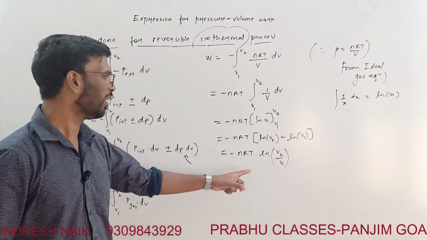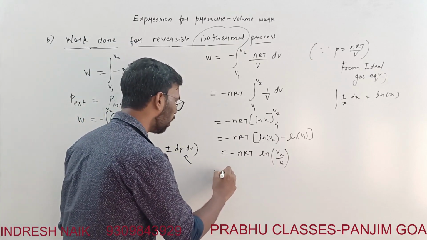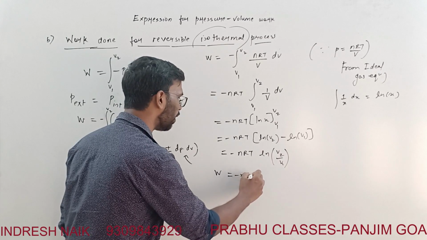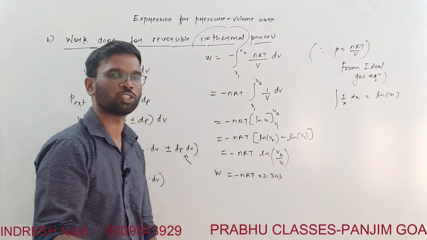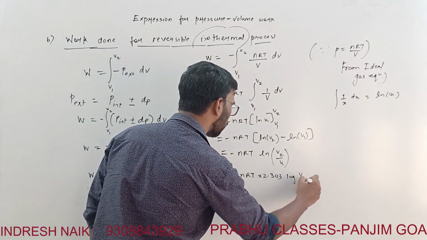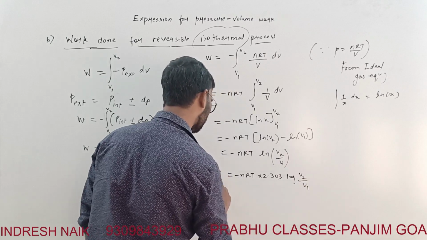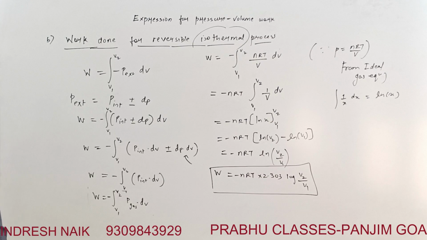Now what is this ln? Ln we can always convert to logarithms. So work done is equal to minus nRT into 2.303. When I convert natural logarithm to log, I multiply by this factor, log of V2 by V1. So this is the equation which we are getting over here.